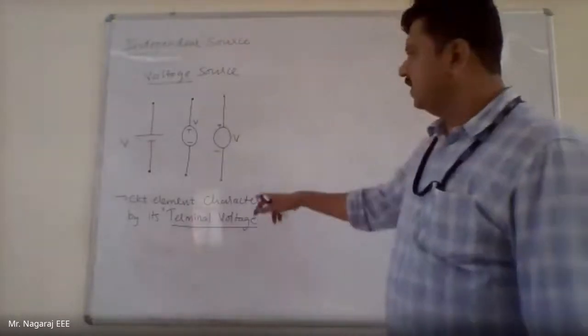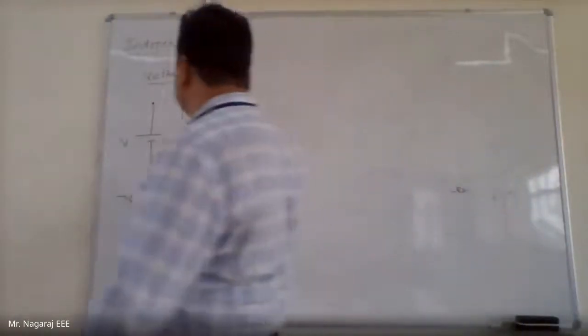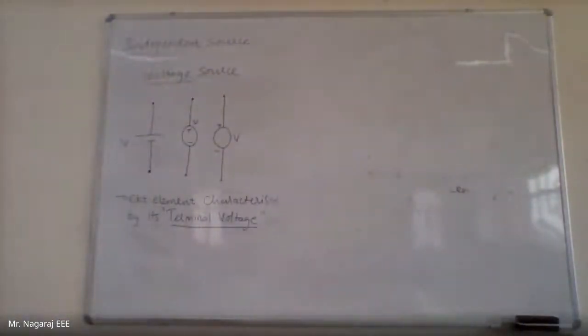Fine. So this is ideal voltage source. Again, we will come across ideal and practical voltage sources in forthcoming classes. So this is voltage source, independent voltage source.